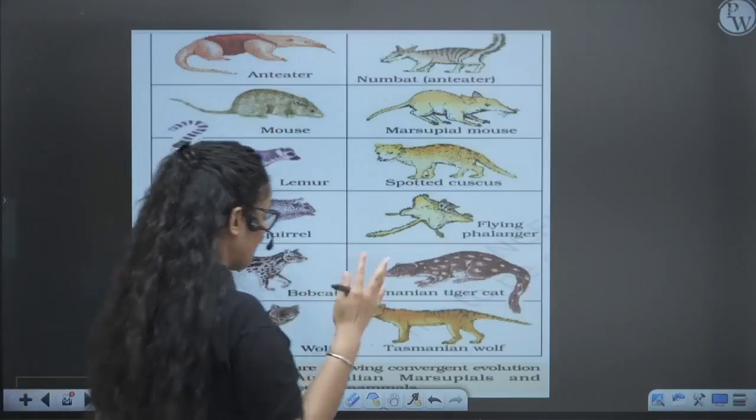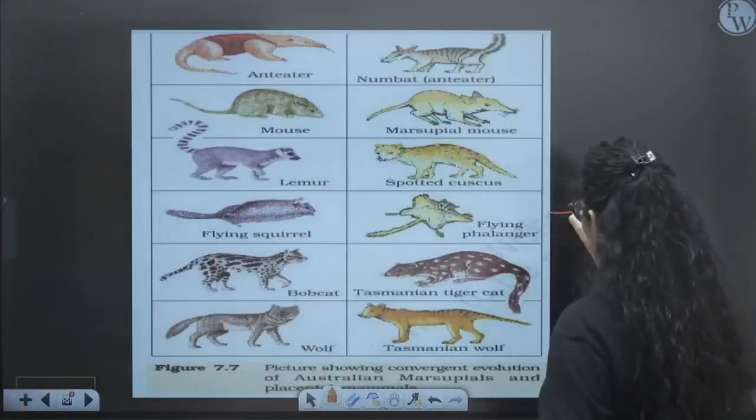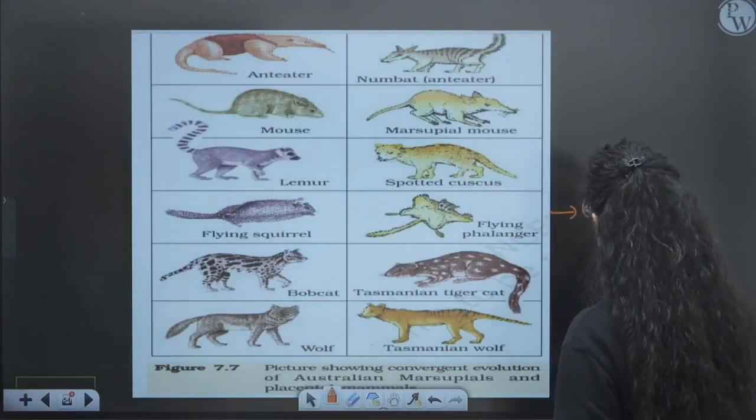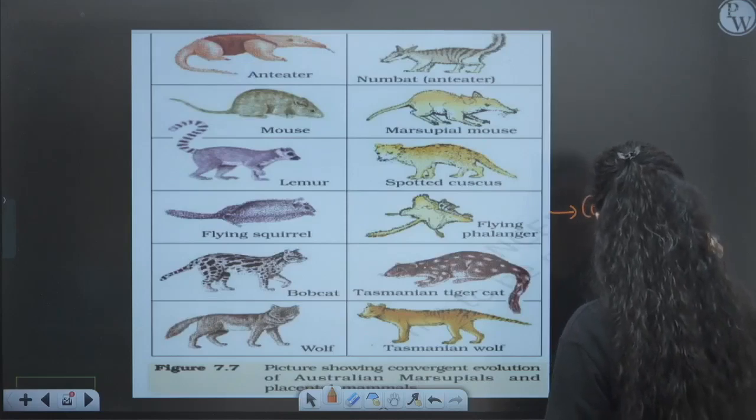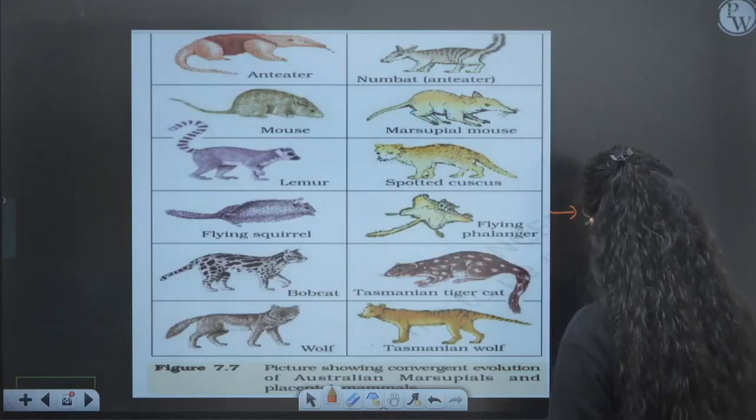Another adaptive radiation is convergent evolution. This is also an example of convergent evolution. We also call it parallel evolution.